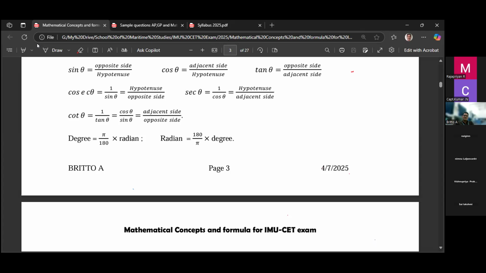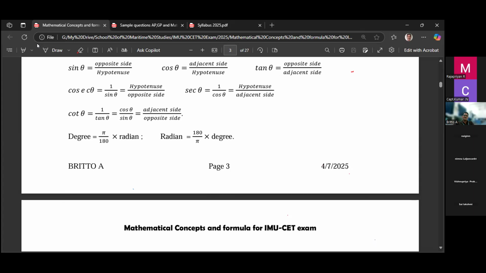Sometimes a question may come converting the degree into radian. There are two measures we use for angle. One is the degree measure, another one is the radian measure. Right? So we Indians use only degree measure. Foreigners may use radian measure. You should know the difference between the degree and radian. 180 degree is equal to pi radian. So these two formulas are the relation between the degree and radian. Remember, sometimes a question may come. So degree is equal to 180 by pi into radian, or radian is equal to pi by 180 into degree.